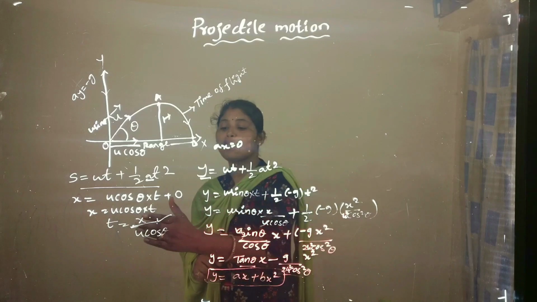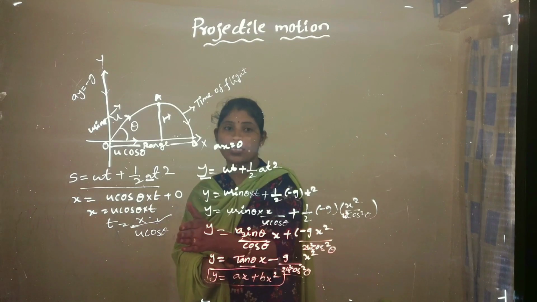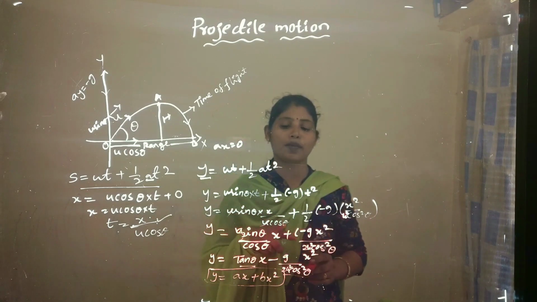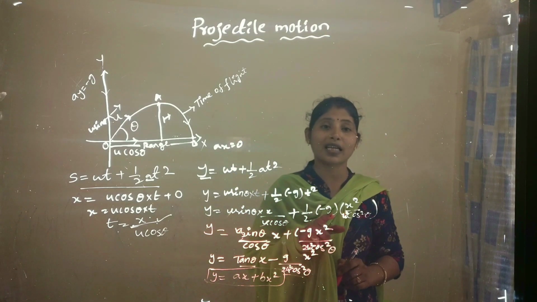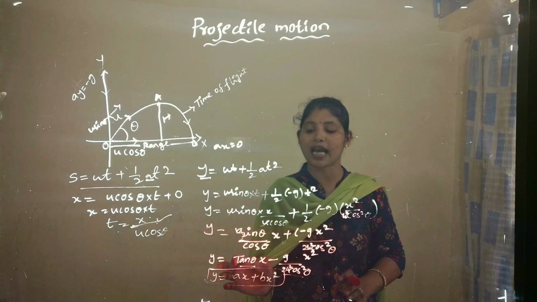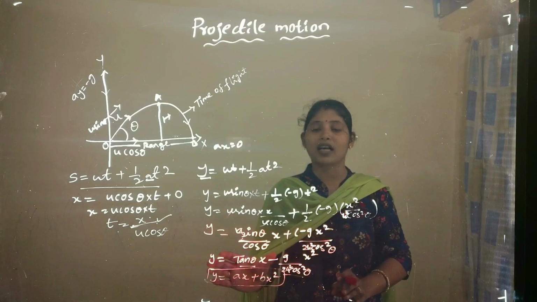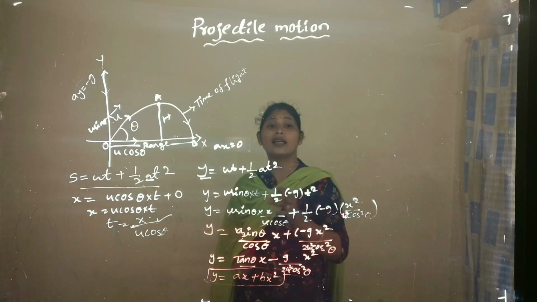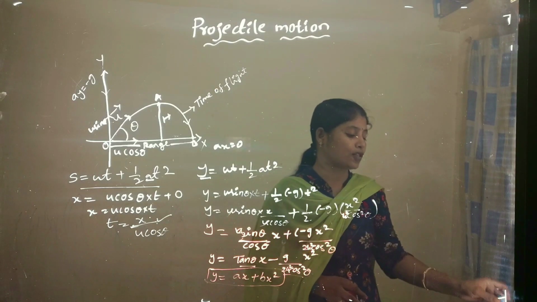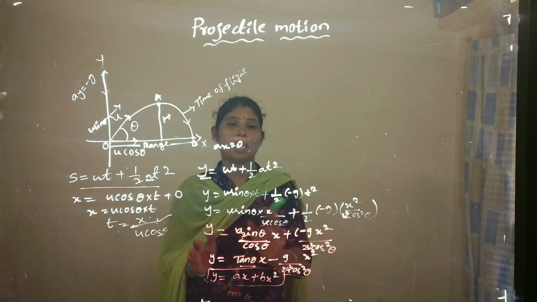From this, along the x directional distance, that is the horizontal distance, t equals x by u cos theta. So this equation is substituted in this equation. Finally we get what? u sin theta into x by u cos theta plus half minus g into x square by u square cos square theta. u cancels, remaining we get tan theta into x minus g by 2u square cos square theta into x square. So it is in the form of a second order parabolic equation, y equals ax plus bx square.